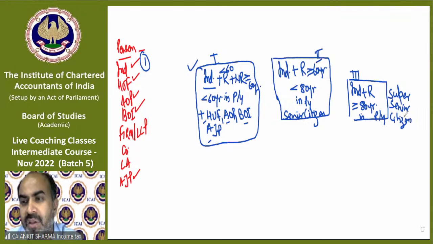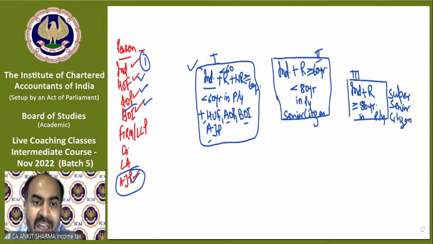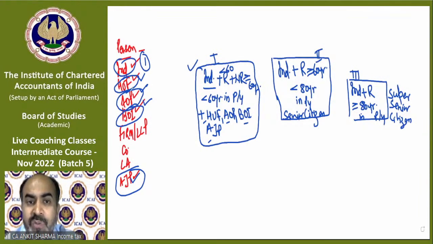Fine. So due to these three blocks, we will complete the 5% tax rate. Individual, HUF, AOP, BOI and AJP, so these five are covered in these blocks. In the first block, these four, HUF, AOP, BOI, AJP, are covered, as well as individuals if they are resident less than 60 years of age, like me, like all of you, I guess, and non-residents whatever age they are. If a non-resident has an age of 85 years, he will fall in this block.